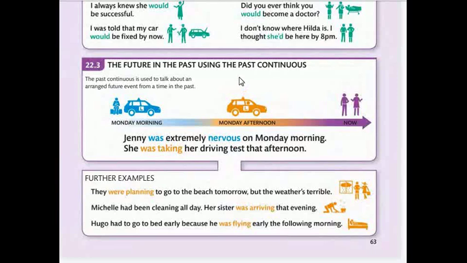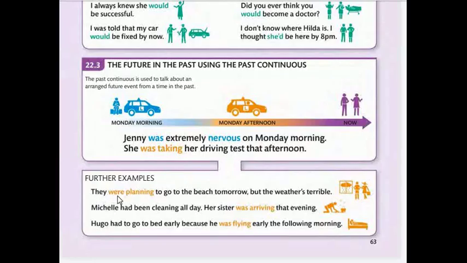20.3 The future in the past using the past continuous. The past continuous is used to talk about an arranged future event from a time in the past. For example, tomorrow, Monday afternoon, now. Jenny was extremely nervous on Monday morning. She was taking her driving test that afternoon.